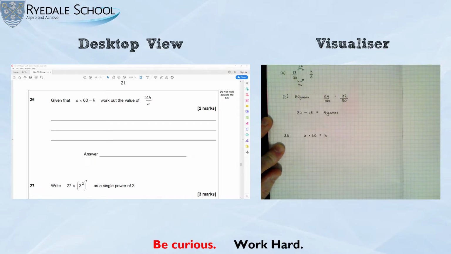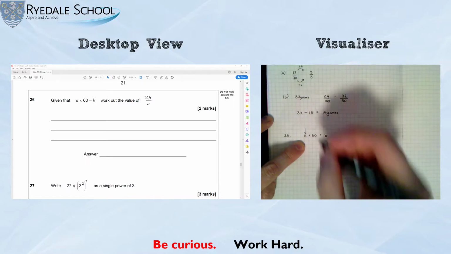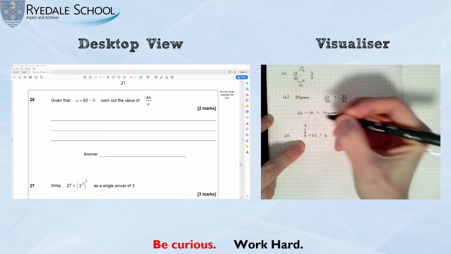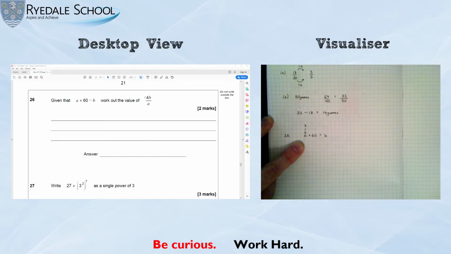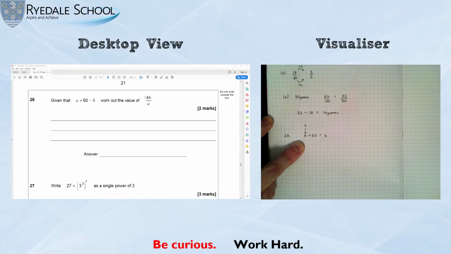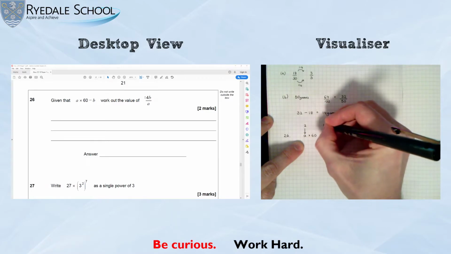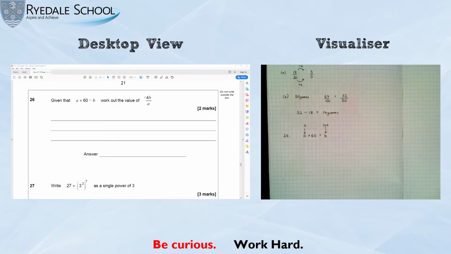And I'm going to try and keep my answers as easy as possible because that might then help with the second part. So I'm just going to let A be 2. I could even make it be 1, but I'm going to make it be 2. If A is 2, well, 2 times 60 is 120. So that would make B have to be 120. So now I've got some numbers that work for A and B. And you could always check this with some other numbers, but it will work.